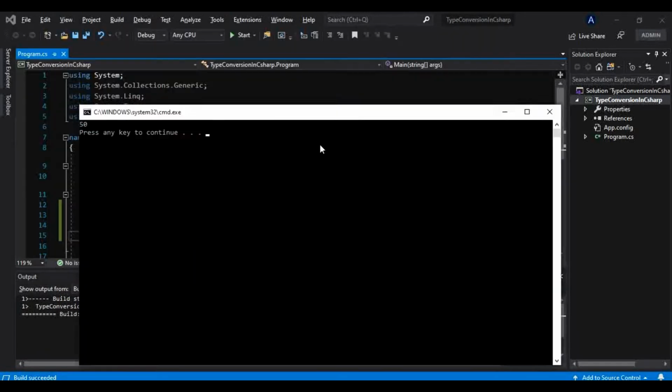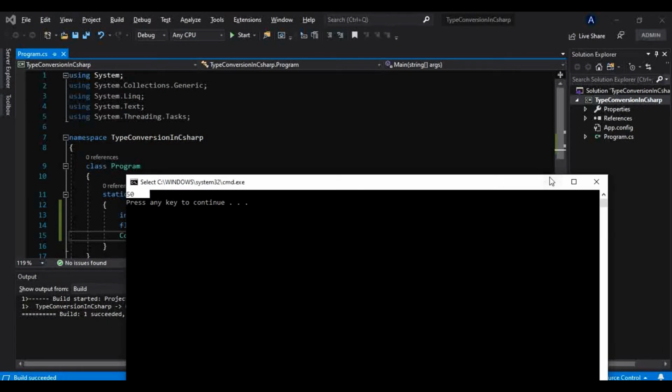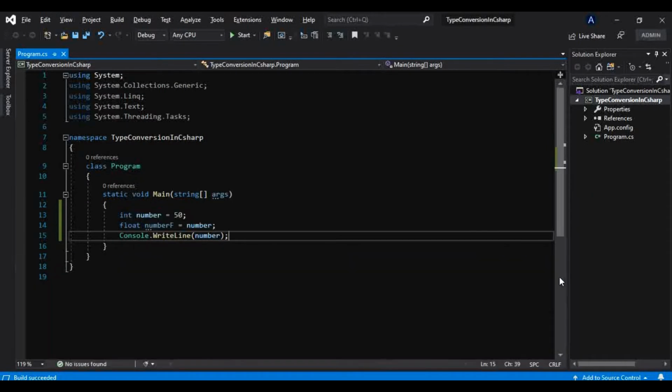Okay, it is printing that 50. Now if you guys might be wondering why it has not thrown any error, why it has not given us any compile time error, even though this number f is of type float, and this number is of type integer, and we are storing this integer to this variable which is of type float. So why has it not given any kind of compilation time error? It is because this is called upcasting, and it is implicitly done by the CLR, that is the compiler.